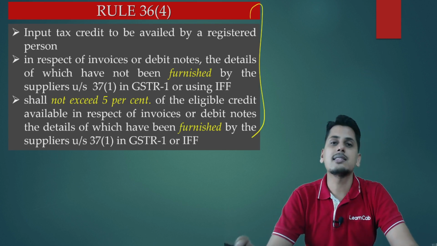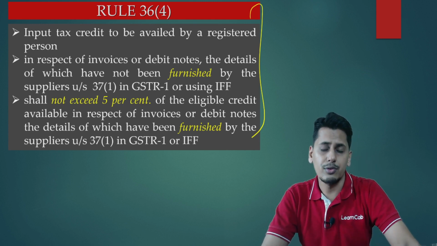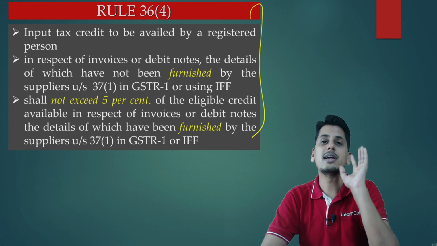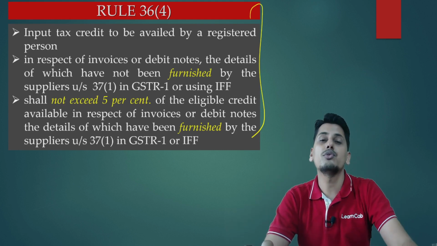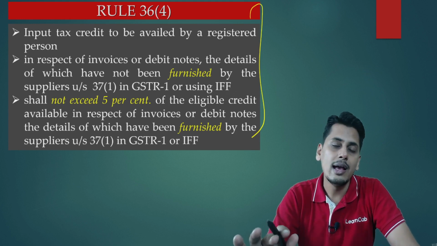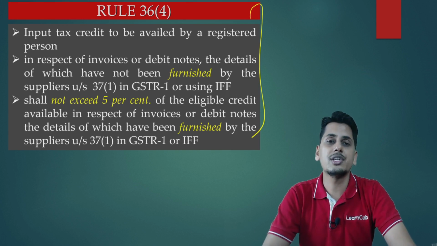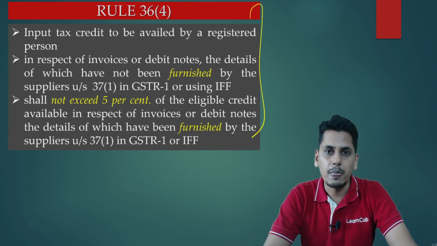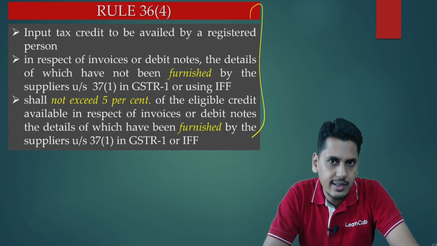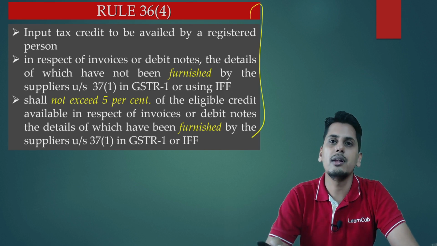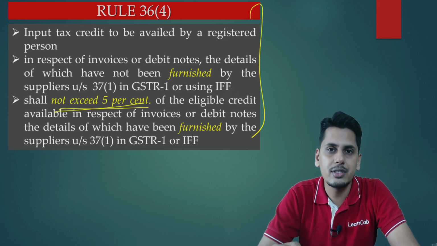Now friends, 36 sub rule 4 has been amended. The additional 10% which was given, of those invoices which were furnished plus 10% you could have taken, has now been reduced to 5%. So now the crux of 36 sub rule 4 is how much credit a person is entitled to take. It is going to be 105% of eligible GSTR 2A credits subject to a maximum of eligible book credit. So friends, here 10% is replaced by 5%.